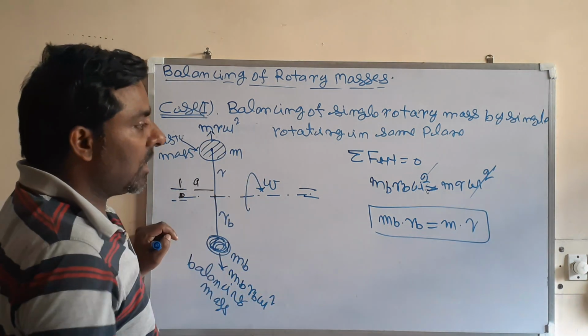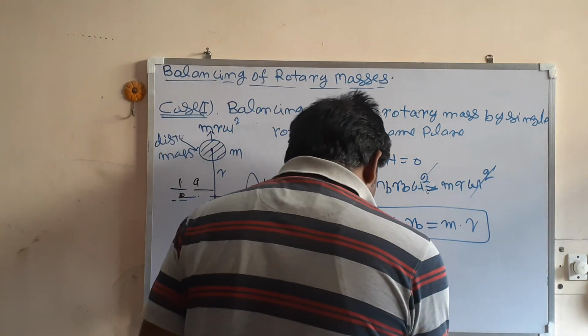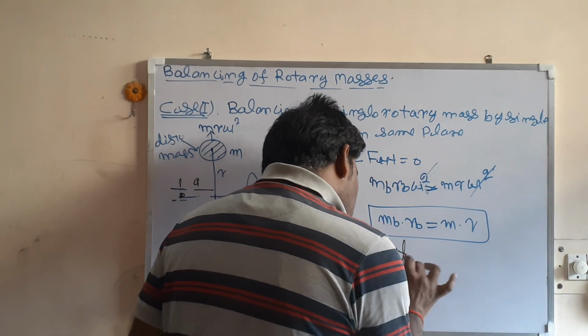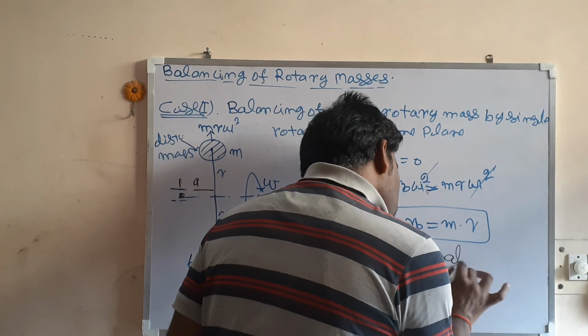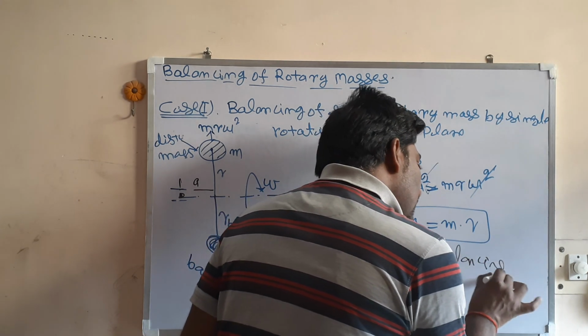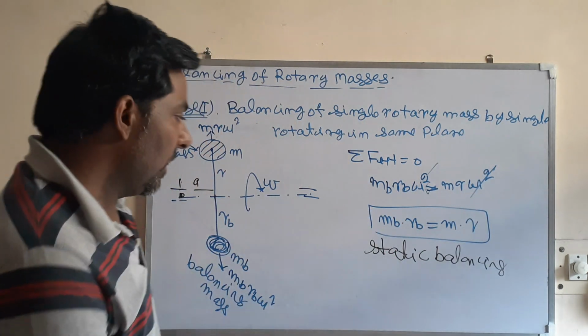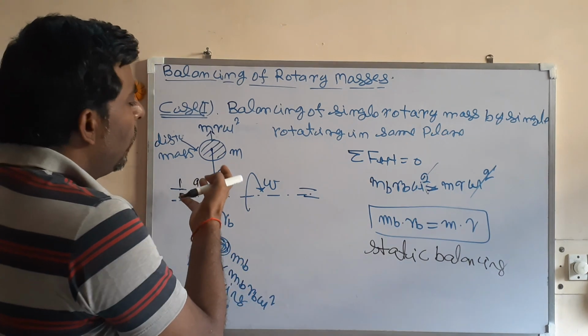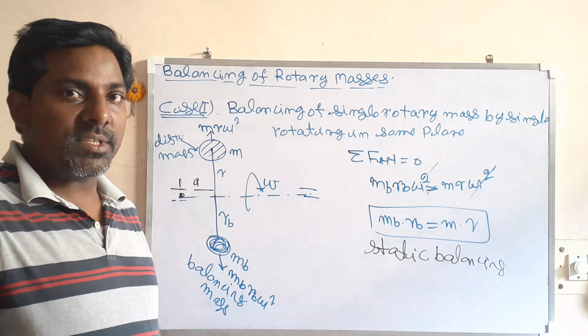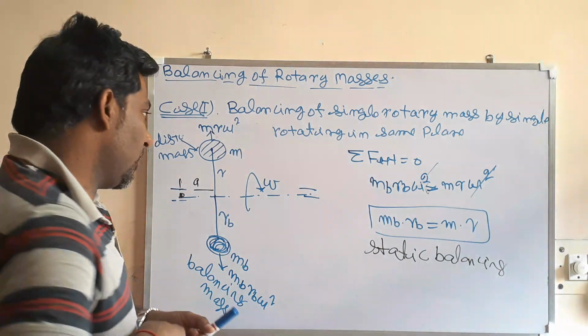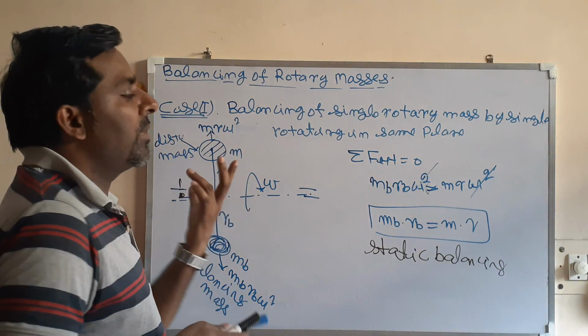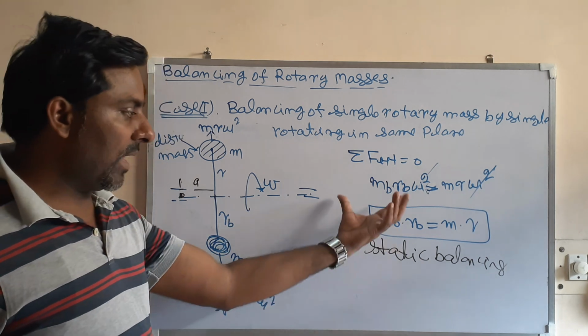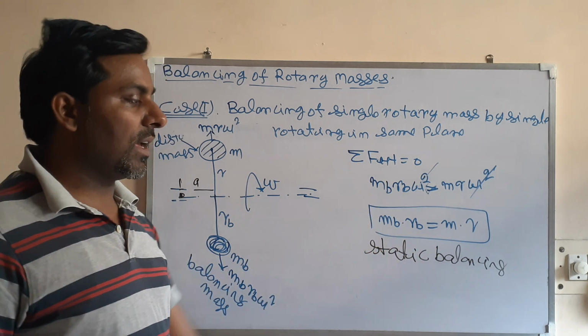So this is the case of static balancing. There is no need of dynamic balancing because the dynamic couple on the system is 0. The summation of external couple on the system is 0, so this system is already dynamically balanced. Only you have to balance it statically.